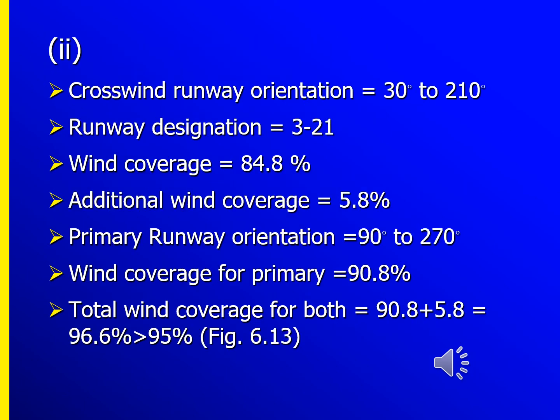Now we're talking about the crosswind runway orientation. So then we take 30 degrees to 210 degrees. So runway designation is 3 to 21 and wind coverage is 84.8%. So additional wind coverage is 5.8%. Primary wind orientation is 90 degrees to 270 degrees. Wind coverage for the primary is 90.8. So the wind coverage for both is 90.8 plus 5.8. You get 96.6, so greater than 95%.